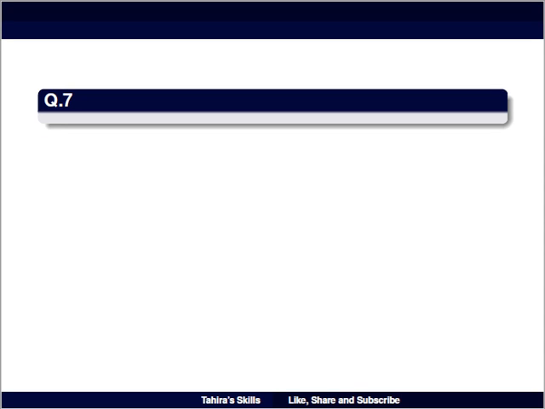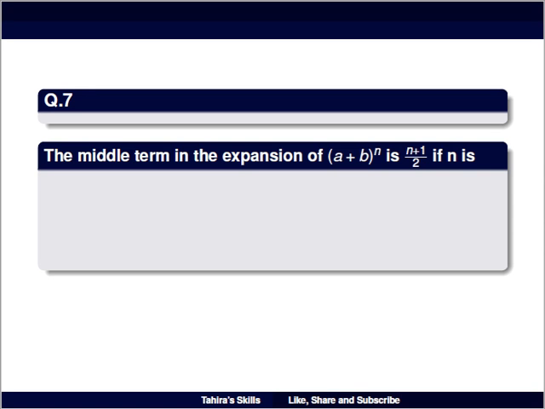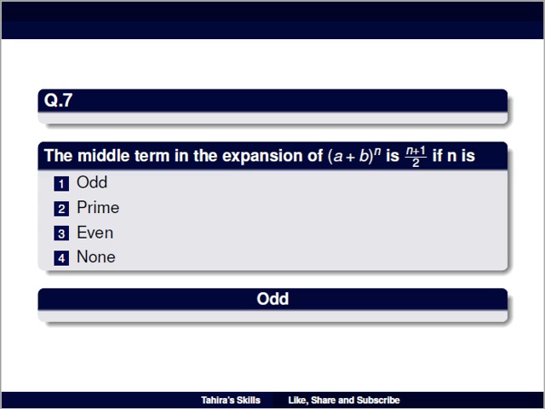Question number 7 is the middle term in the expansion of (a + b)^n is (n+1)/2 if n is, option number 1 is odd, option number 2 is prime, option number 3 is even and option number 4 is none of these. And the right answer is odd.